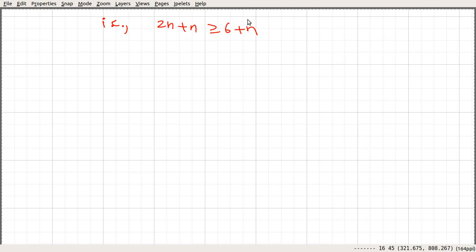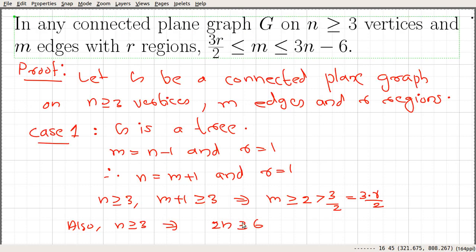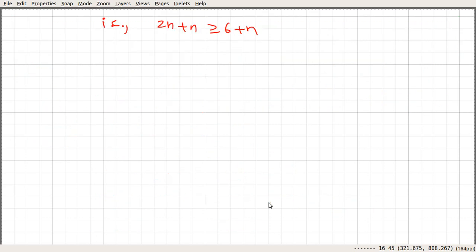What we did is we added n on both sides. What we are trying to do is get this particular thing, 3n minus 6. So we have 2n plus n greater than or equal to 6 plus n, and that implies, simple algebra gives, 3n minus 6 is greater than or equal to n.